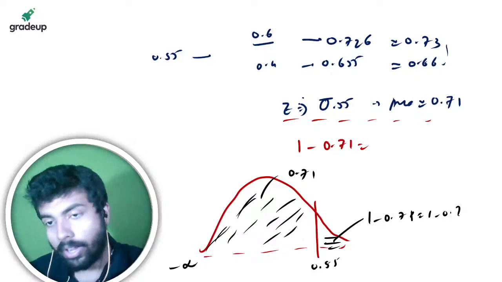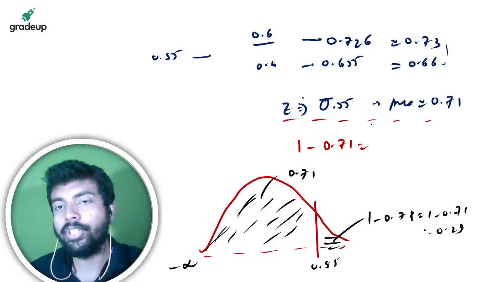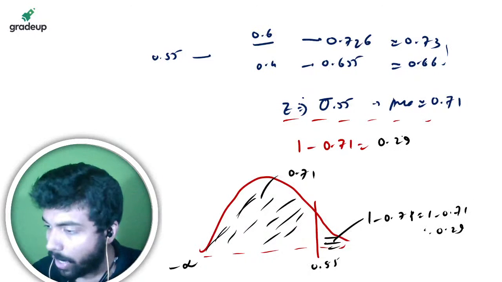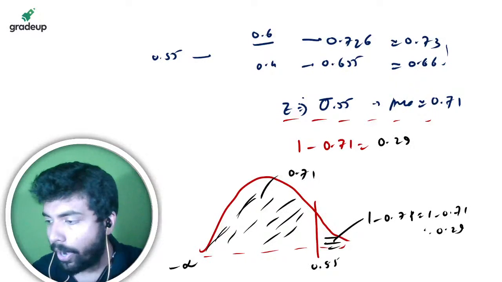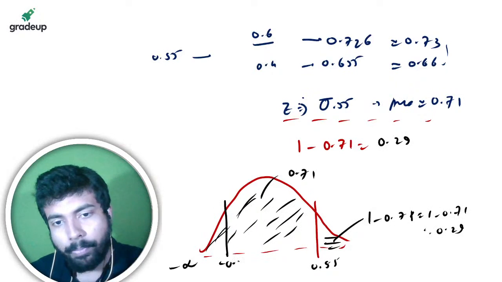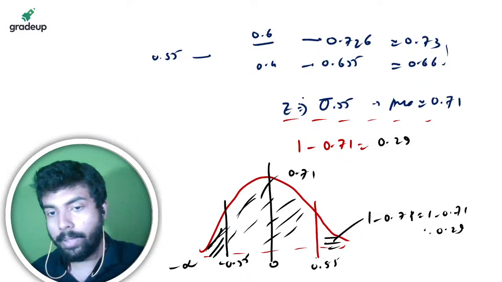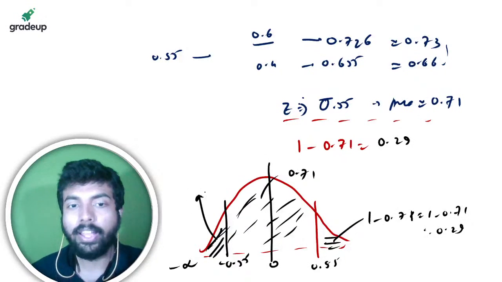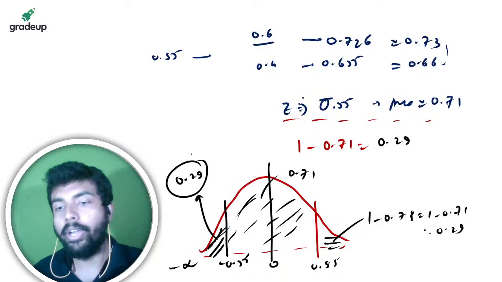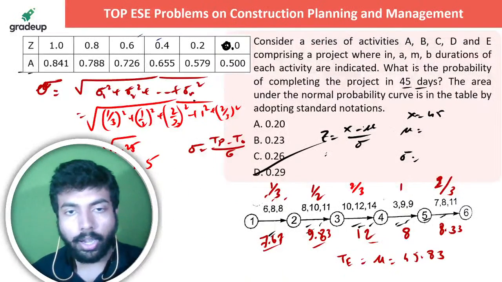You have done it this morning. Oh wow, great, correct, so the revision went well. So this is 0.29. Understanding it? If this is 0.29, then sir, this one, the minus 0.55 point, since this is a symmetrical curve, this is 0, this is 0.55, this is minus 0.55, so this is also going to be 0.29. So this is the correct option.